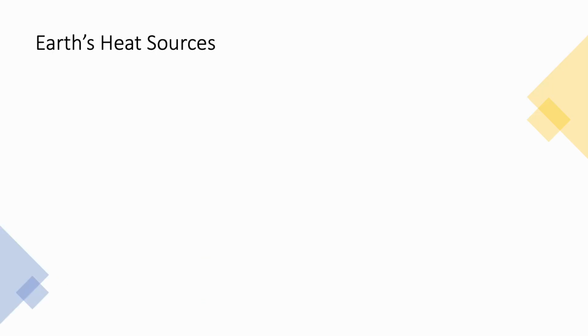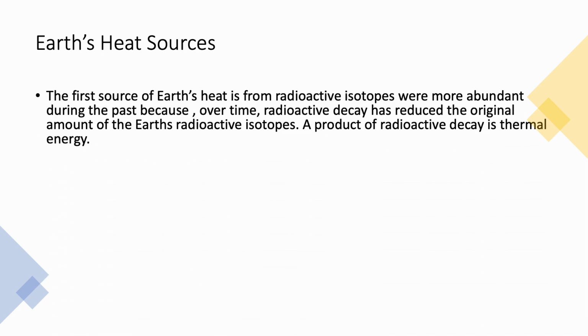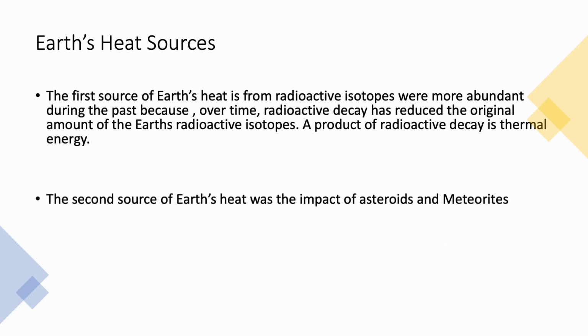Earth's heat sources. The Earth was most likely extremely hot shortly after it was formed, and there are 3 likely sources of this heat. The first source of the Earth's heat is radioactive isotopes, which were more abundant in the past because over time radioactive decay has reduced the original amount of the Earth's radioactive isotopes. A product of radioactive decay is thermal energy.